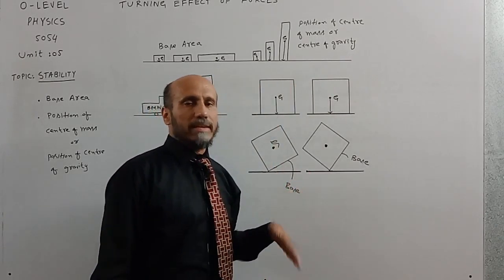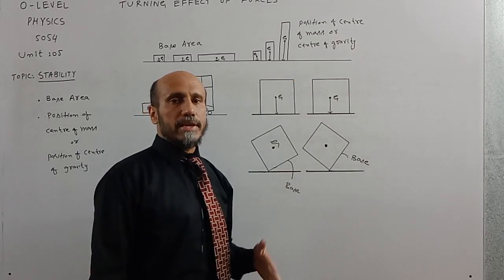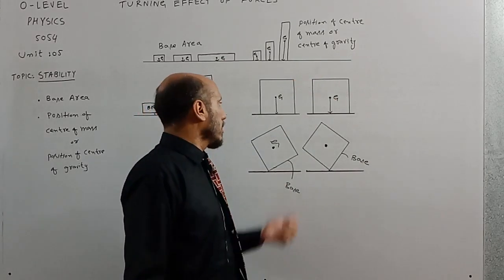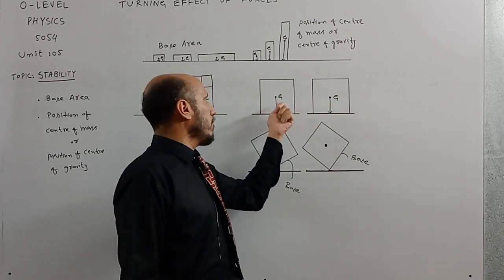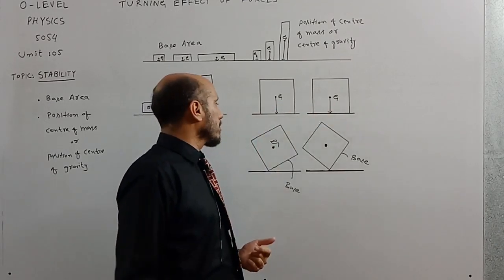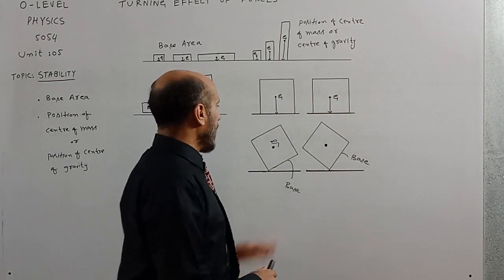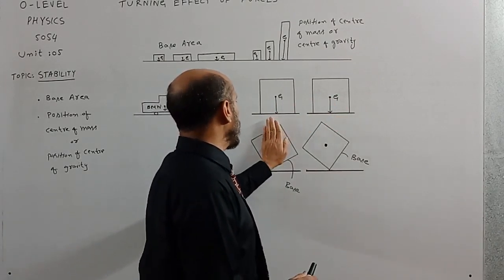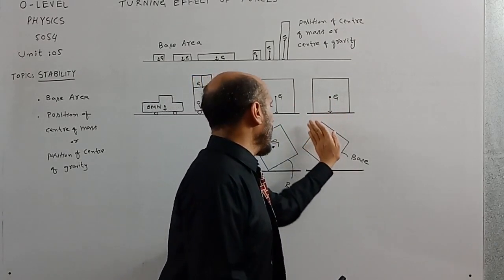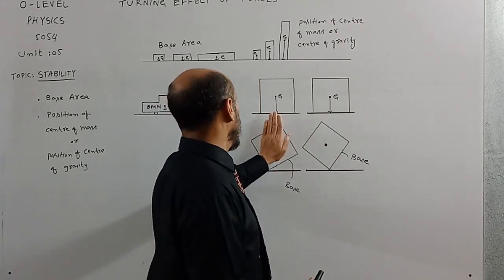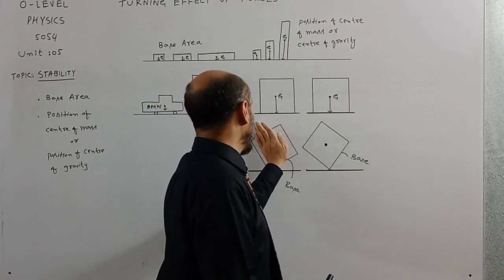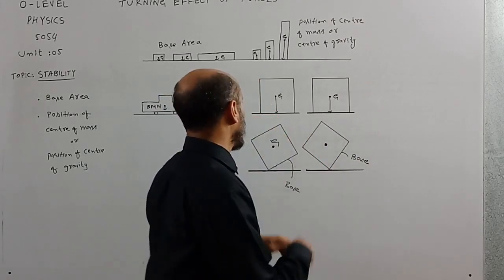Same dimensions mean their height is same as well as their base area is same. Capital G represents the position of center of gravity for both of the blocks. Now what I have done is that I have tilted these two boxes at different orientations. This was initially in this position and I have tilted this block into this position.